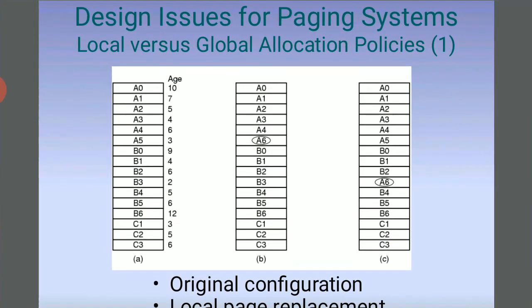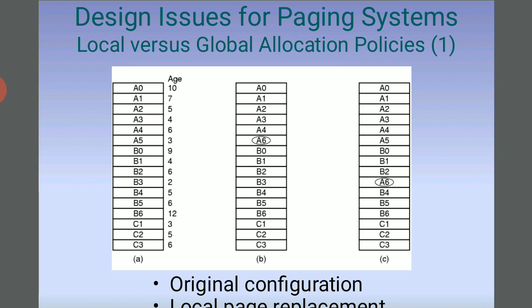The TLB is a memory cache used to reduce the time taken for recent translations from virtual memory to physical memory, and can be called an address translation cache. Some TLBs store address space identifiers, ASIDs, in each TLB entry. An ASID uniquely identifies each process and is used to provide address space protection for the process.